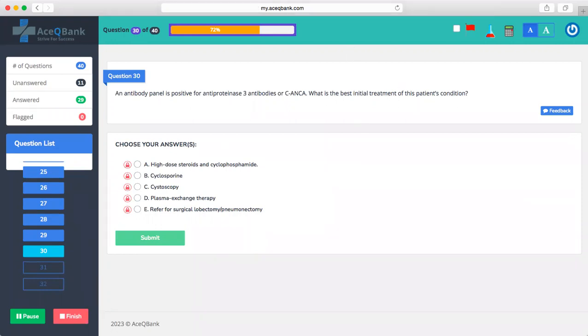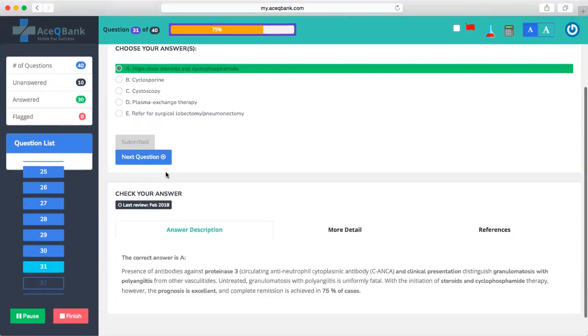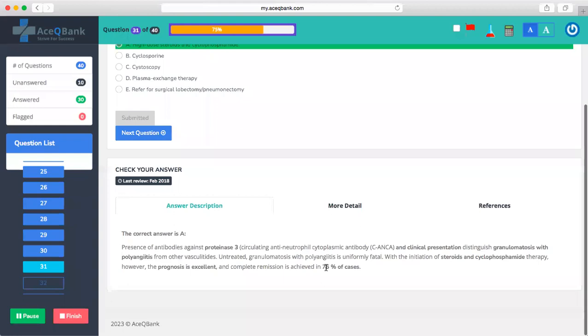So some said A. Let's go with A, so high dose steroid and cyclophosphamide. One of you give an answer. So I'm going to go with this one. Let's see. So the answer is steroid. The presence of antibodies against proteinase 3 and the clinical presentation distinguish granulomatosis with polyangiitis, along with the vasculitis.